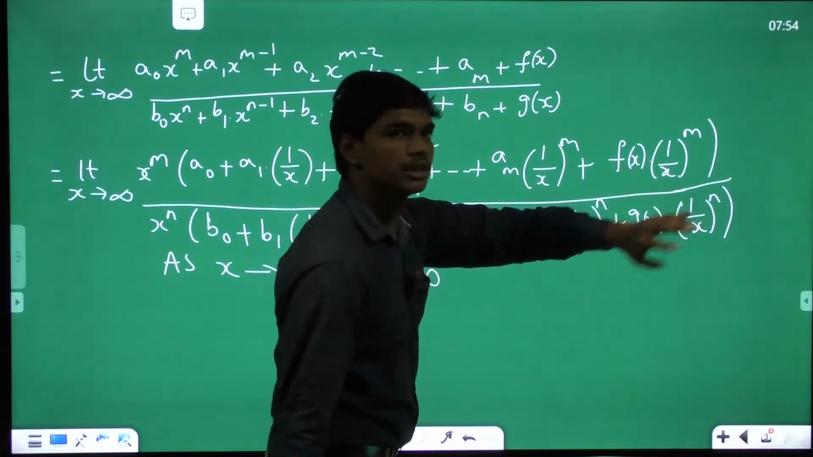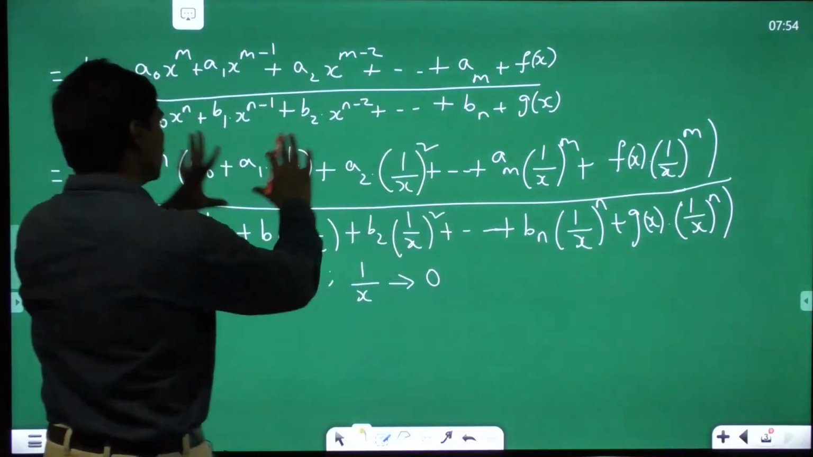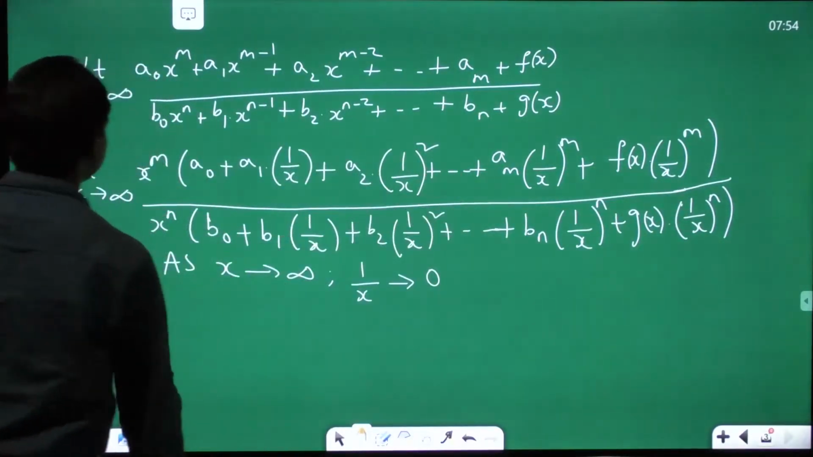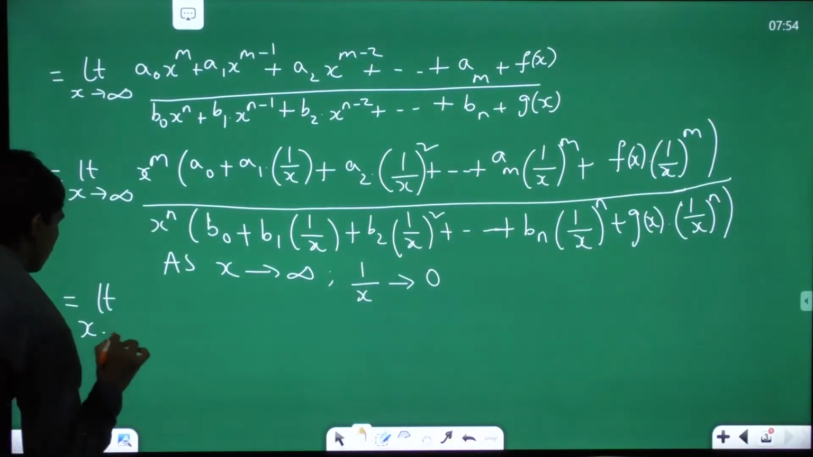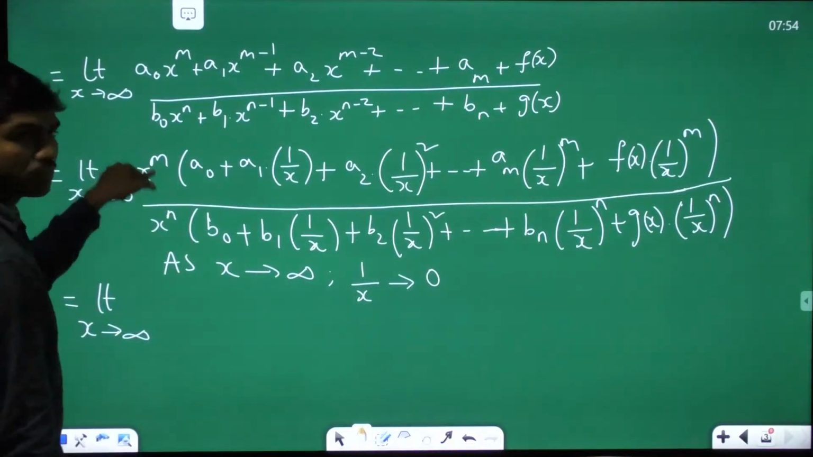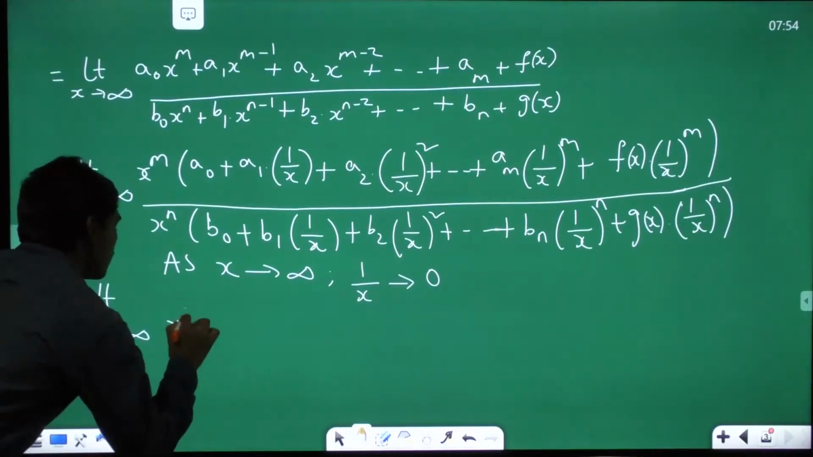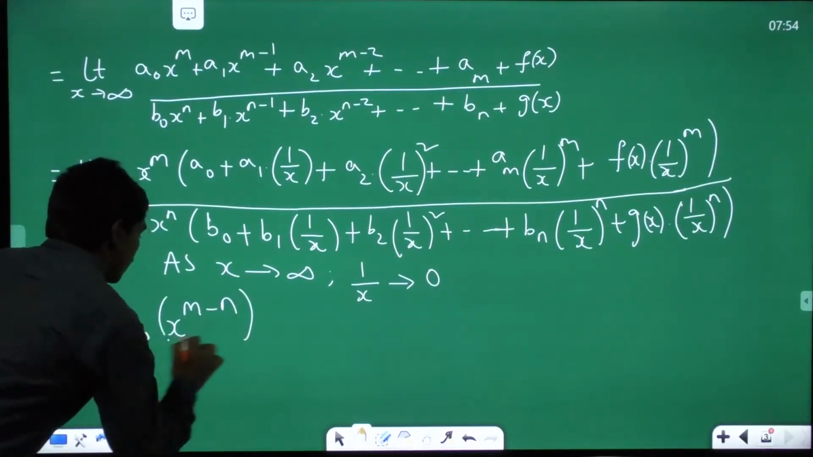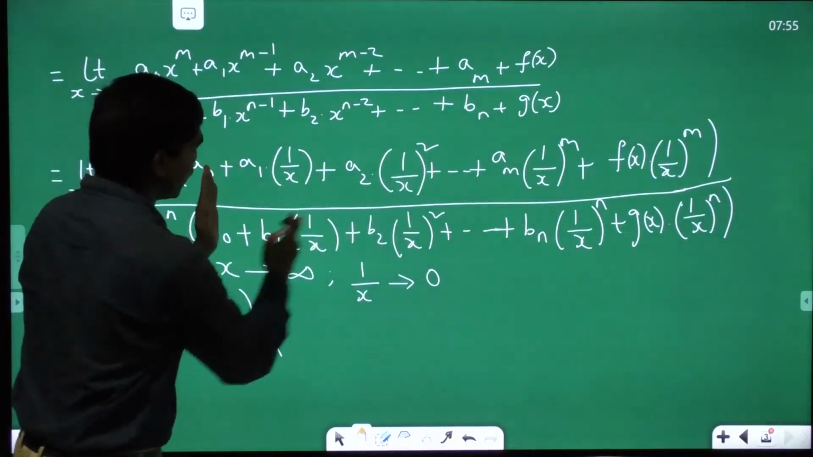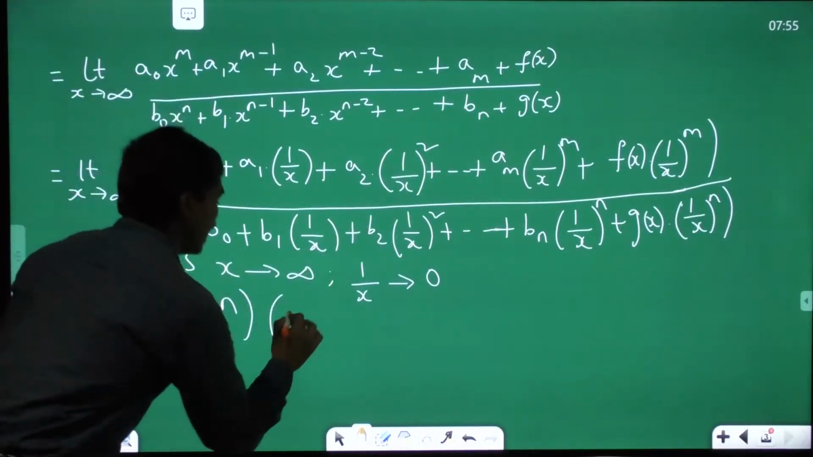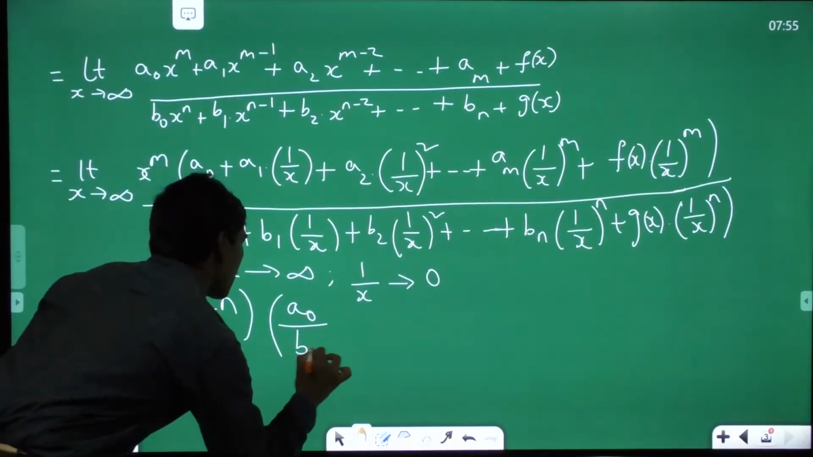So a finite value into 0 is always 0, which means this complete limit which we are writing here, if I take this x power m by x power n as x power m minus n, then since all these terms to the right of this plus sign, in the numerator as well as in the denominator, are zeros, I'll be remaining with a naught by b naught.